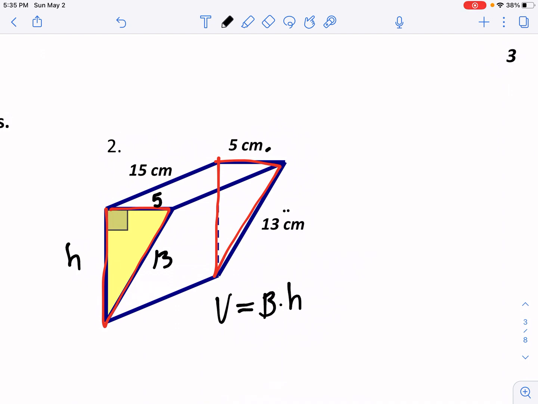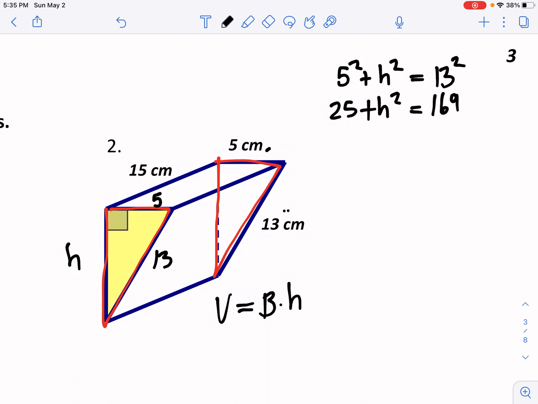We can apply the Pythagorean theorem to find the height of that side. So we'd have 5 squared plus h squared equals 13 squared, our Pythagorean theorem. So 5 squared would give us 25, plus h squared gives us 169. Subtract 25 from both sides, and we get h squared equals 144.